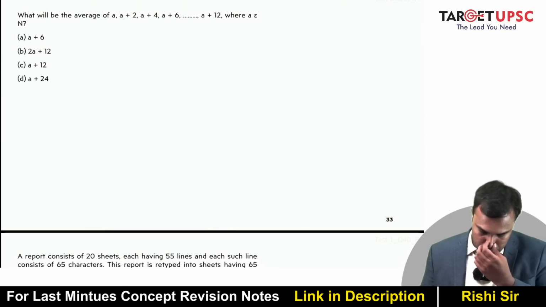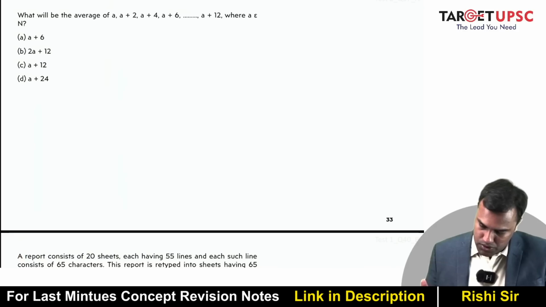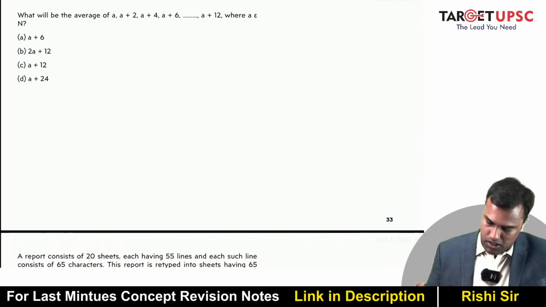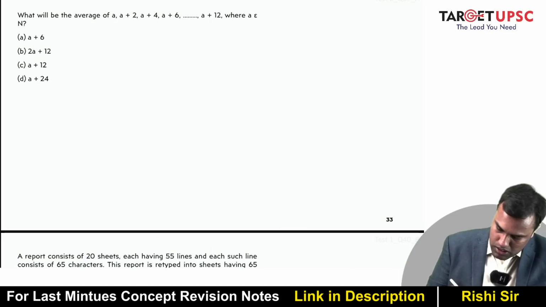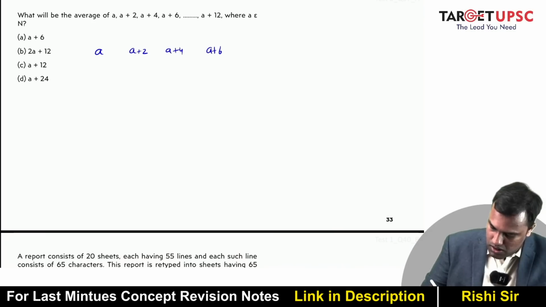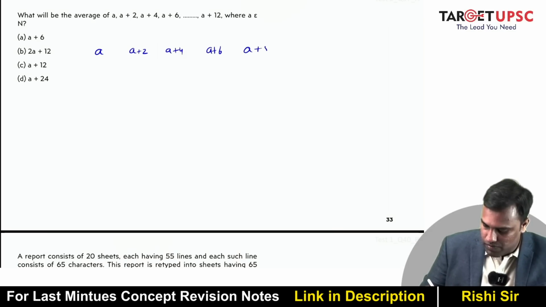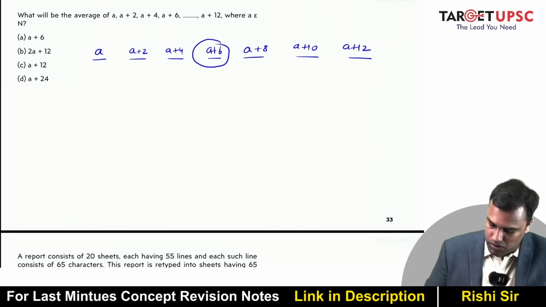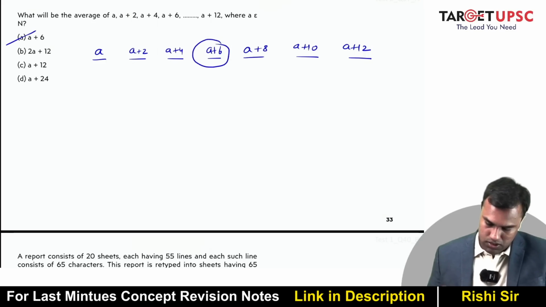Okay. What will be the average of A plus 2, A plus 4 up to A plus 12, where A belongs to any natural number? So you have A plus 2, A plus 4, A plus 6, and this is only A plus 12. So let me just list down. A plus 8, A plus 10, and A plus 12. So how many are there? 1, 2, 3, 4, 5, 6, 7. So can I say the middle term will be the average? A plus 6.